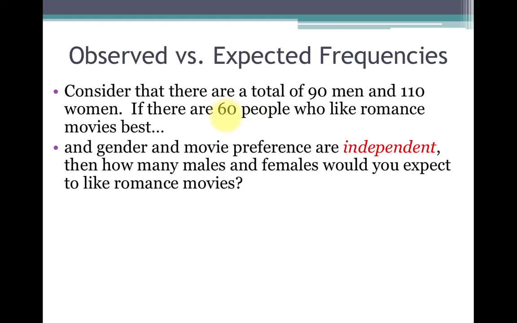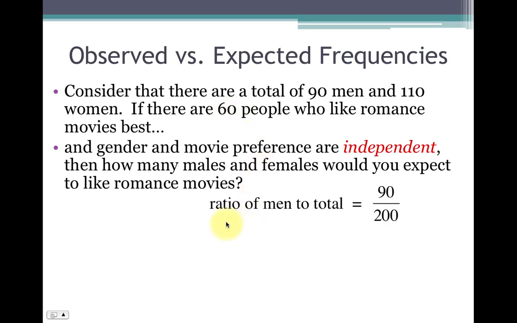Well, it wouldn't be exactly 30-30 because there are less men than women in the sample. There are 90 men in the sample and there are 110 women in the sample, so it wouldn't be 30-30. There'd be less men, so maybe a little bit less than 30 men and a little bit more than 30 women. But we could figure this out exactly if we had to.